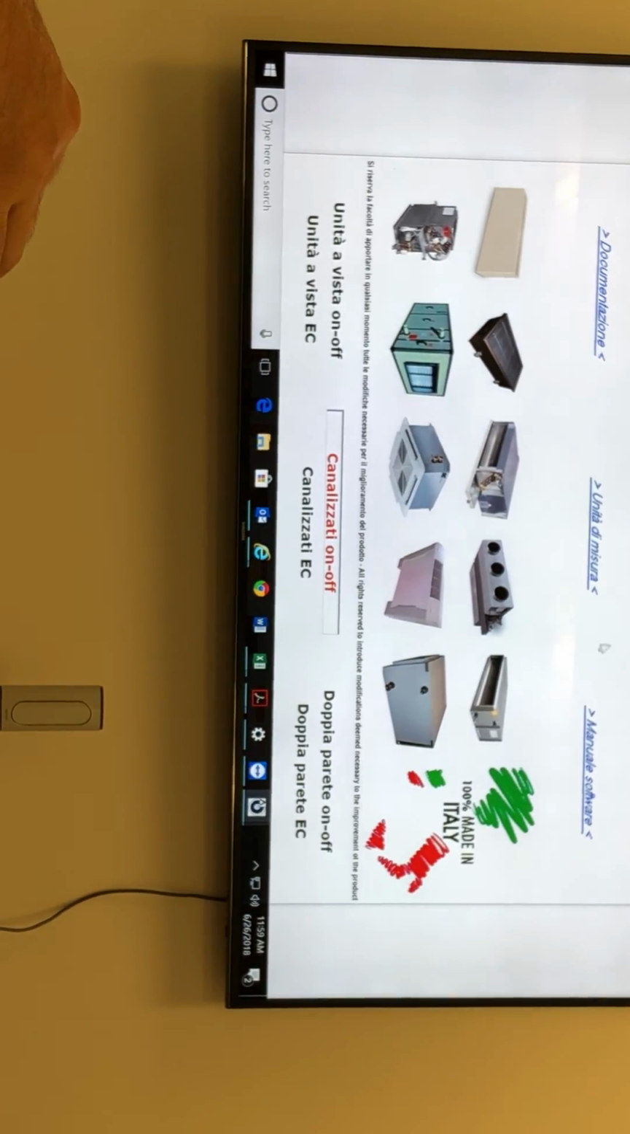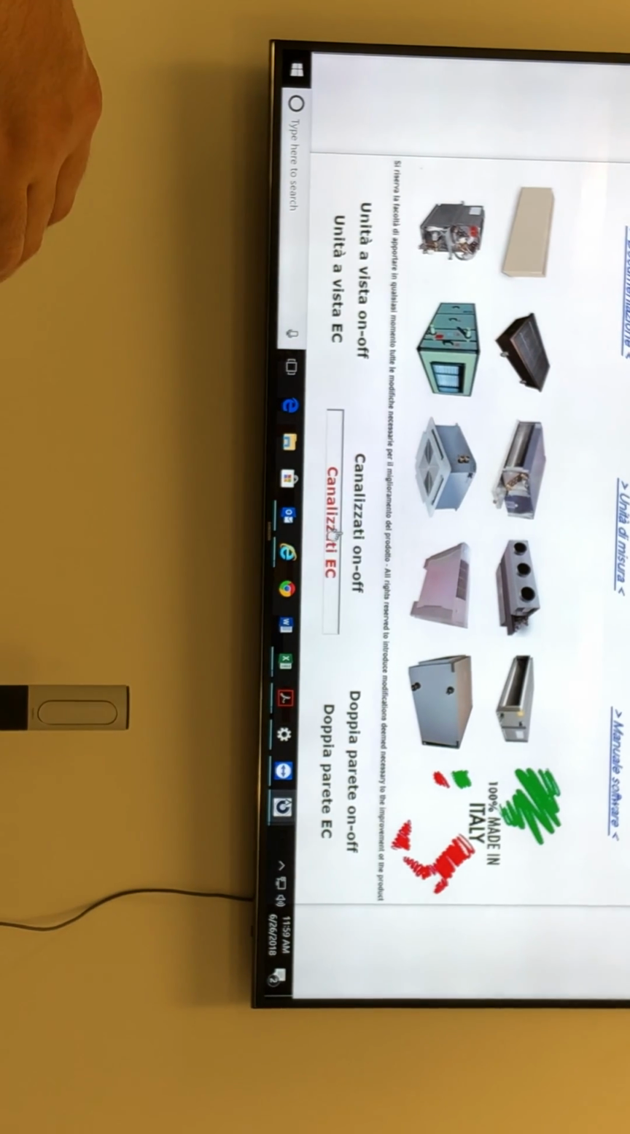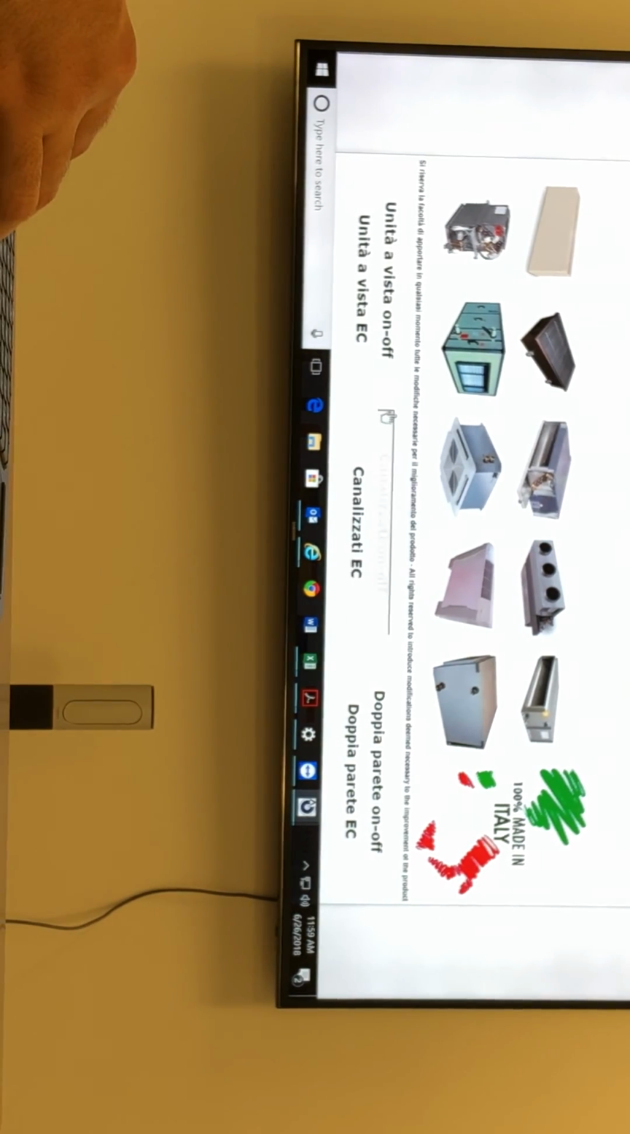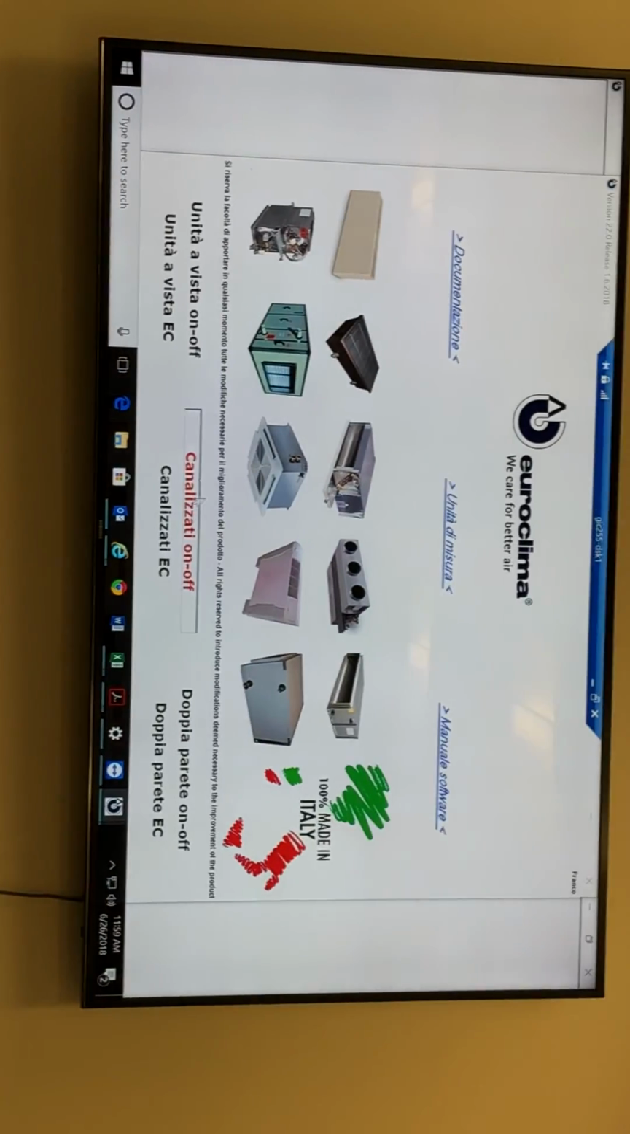Son, it's in Italian. Normally there's an option for English. I have an option. Why is this Italian? You sent us the Italian one.